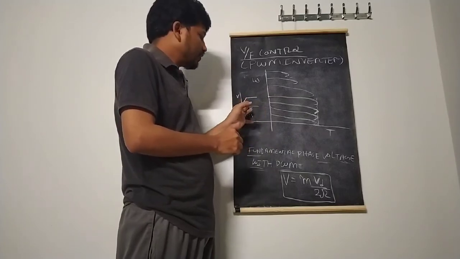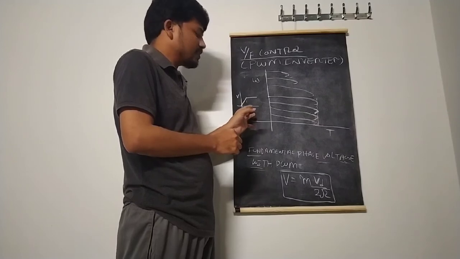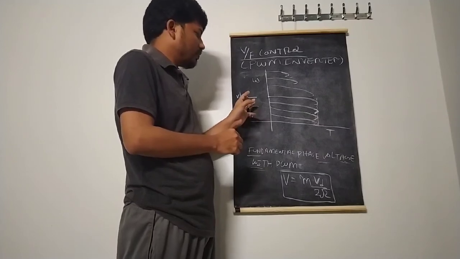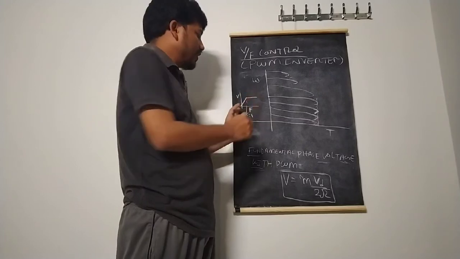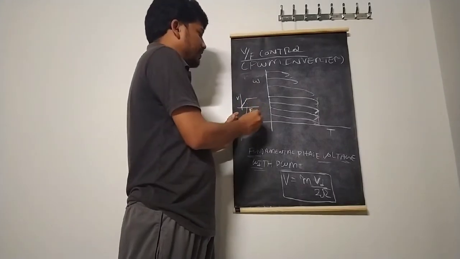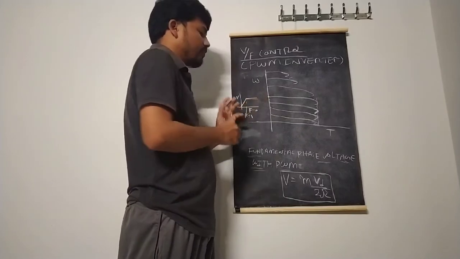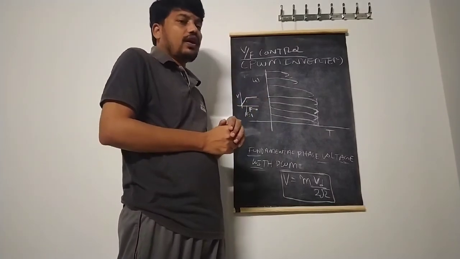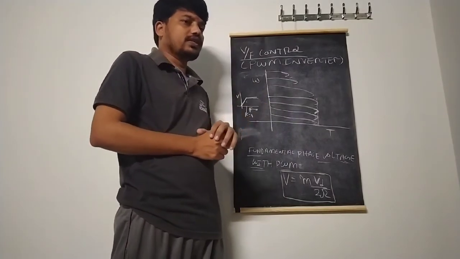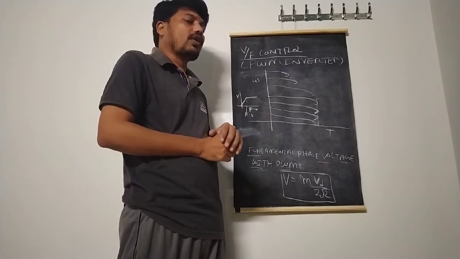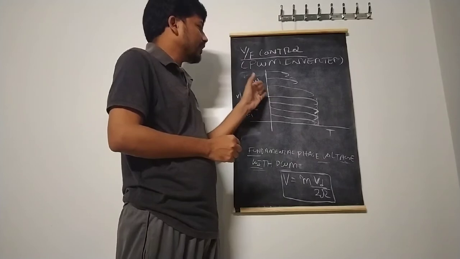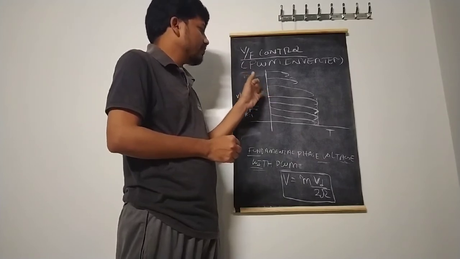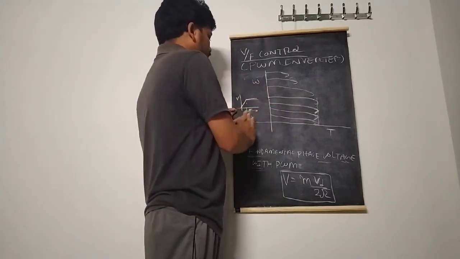After that, whenever k is greater than 1, that is, the frequency is above the rated value, we cannot change the voltage beyond the rated value. Therefore, while increasing the frequency, the speed increases, but V is maintained constant. Therefore, the V by F ratio reduces, and the torque developed also reduces. Is it happening or not? Let us check this in the speed versus torque characteristics.